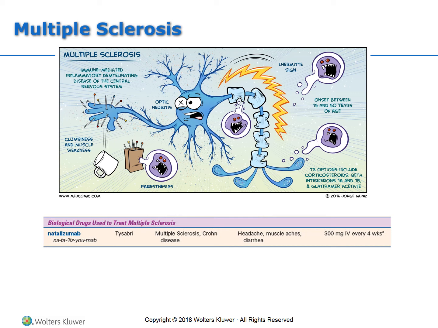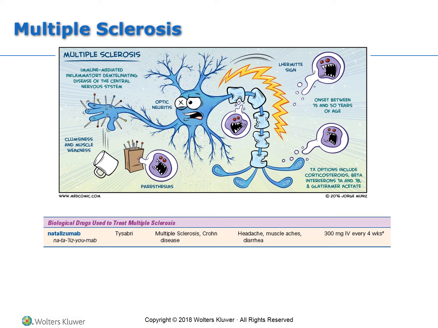So it can happen anywhere between 15 and 50 years of age. So kind of a relatively long span of time. But the people typically start feeling clumsy, notice muscle weakness. They'll start having paresthesias, which, if you remember, is that pins and needles feeling. And that's just that nerve damage beginning to happen. Ultimately, they begin developing the optic neuritis, or inflammation of the optic nerve, which can be very painful and can be blinding, if not cause visual disturbance at the least.